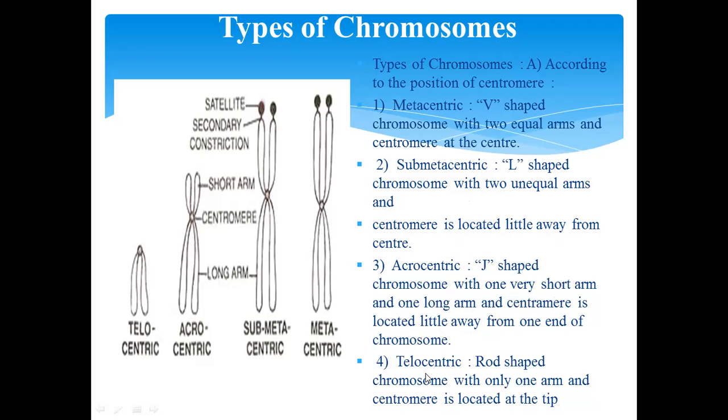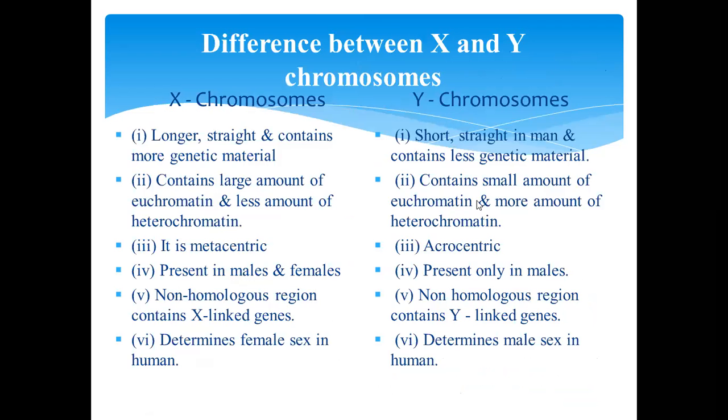And last, that is the telocentric. It is a rod-shaped chromosome with only one arm, and the centromere is located at the tip. So these are the different types of chromosome according to the position of the centromere.